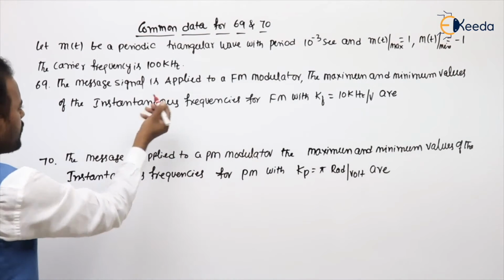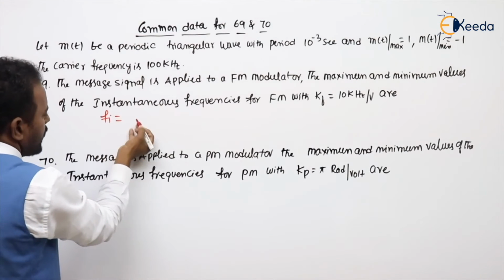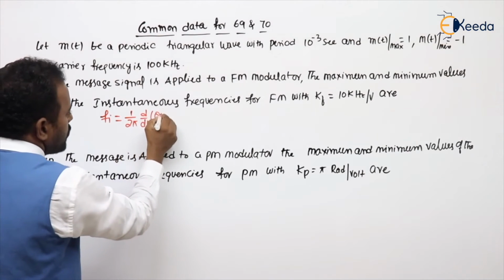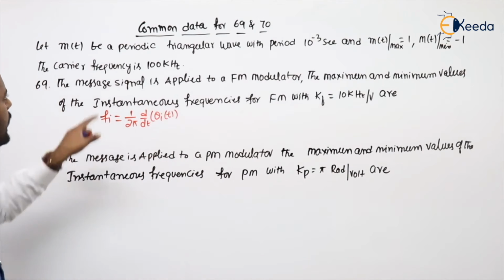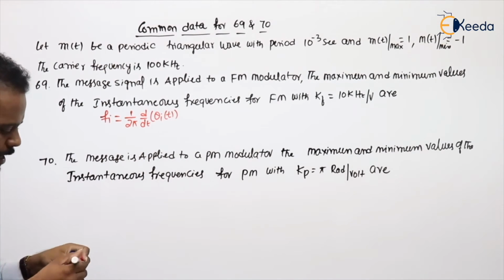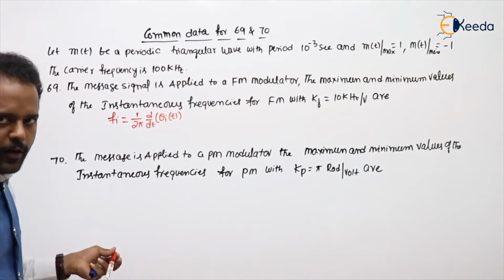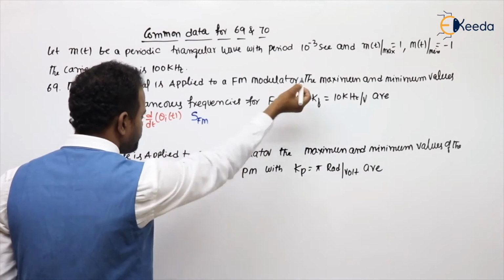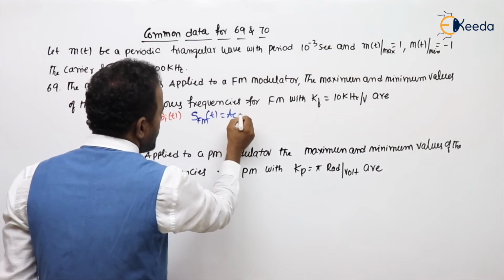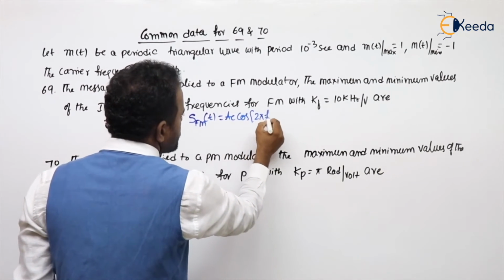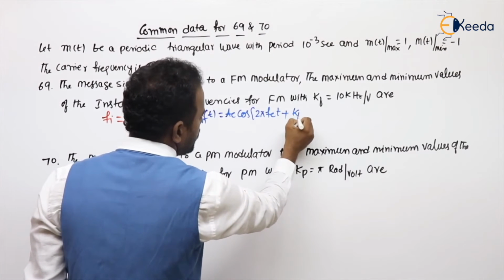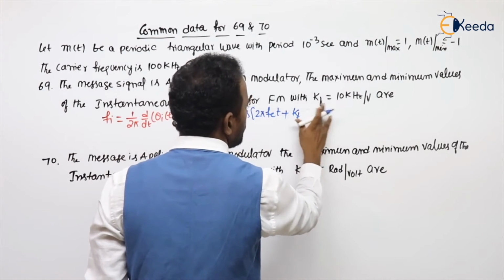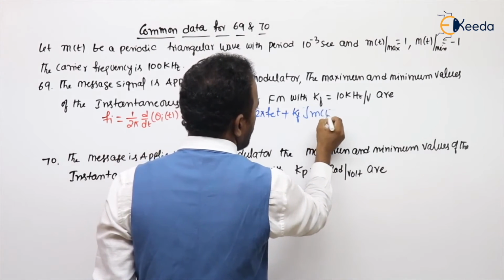First, to see, what is the instantaneous frequency? Fi common formula: 1 divided by 2 pi into d by dt of total angle. And here, given is not a sinusoidal signal, so take the general expression of FM. What is the general expression of FM, sir? Expression number 11, which is Ac cos 2 pi Fc t plus Kf into integral m of t dt.